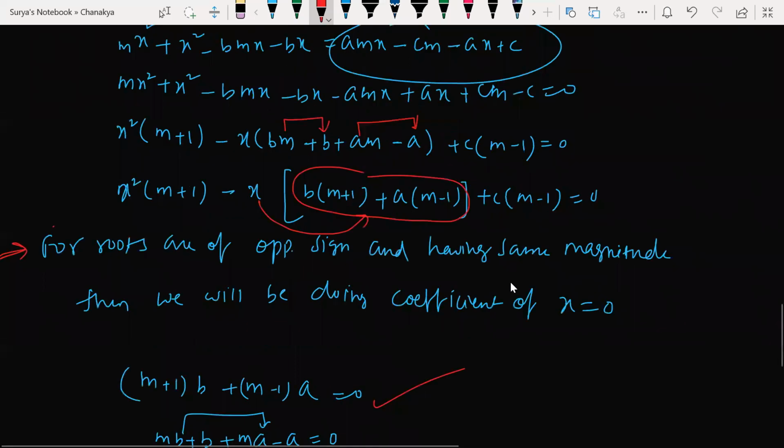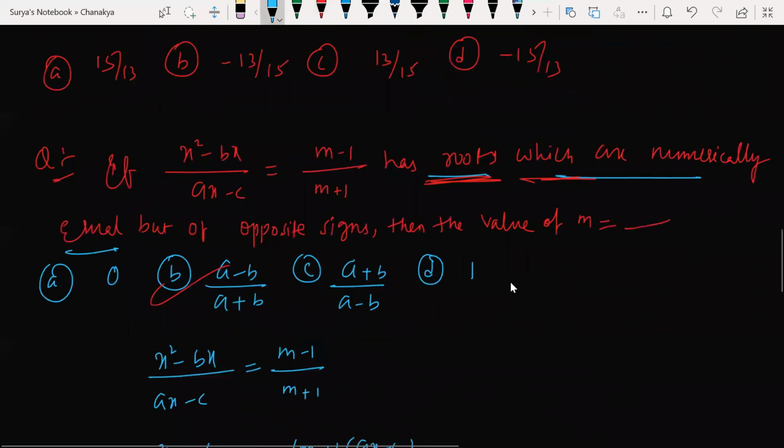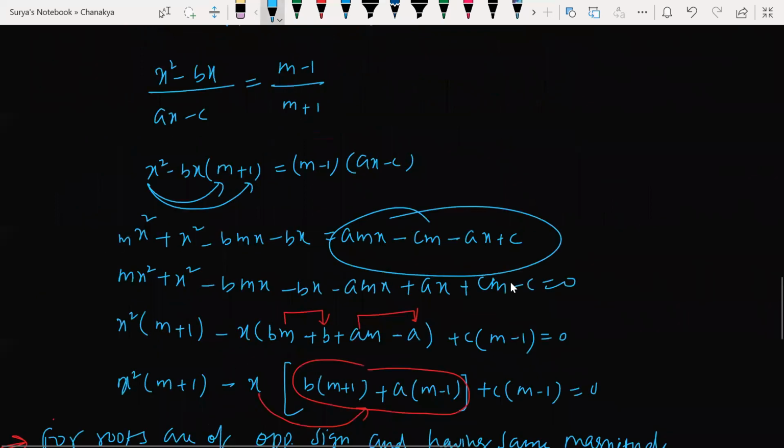So whenever we have equal roots but opposite in sign, look at this here. The roots are numerically equal, beta, but opposite in sign. Their magnitudes are the same, but the roots are opposite in sign. In such case, I'll be solving by using cross multiplication like this.